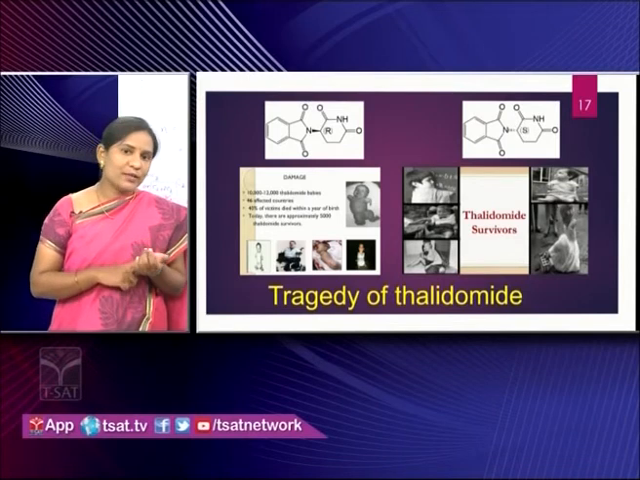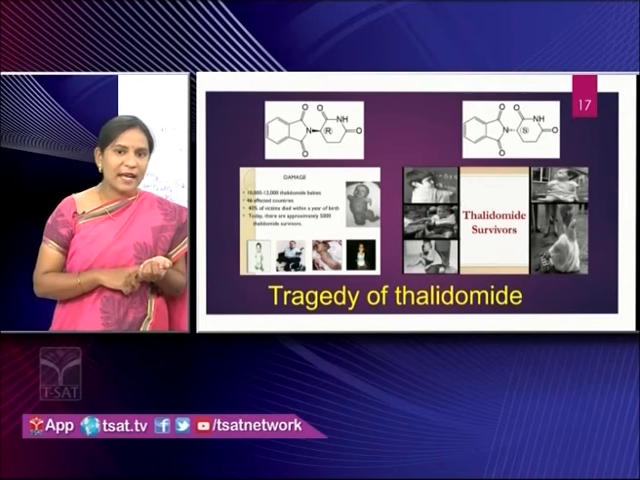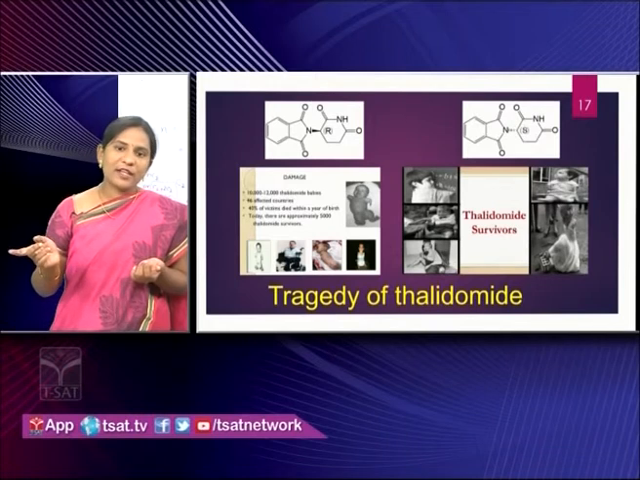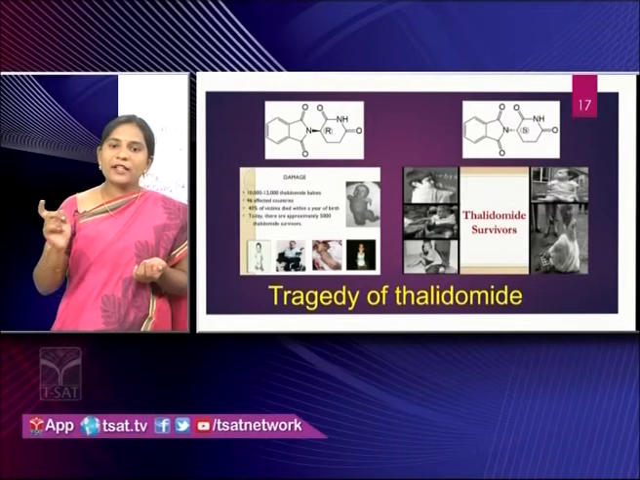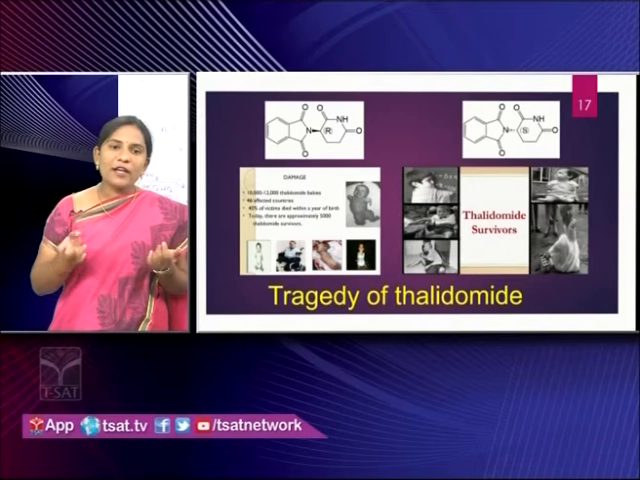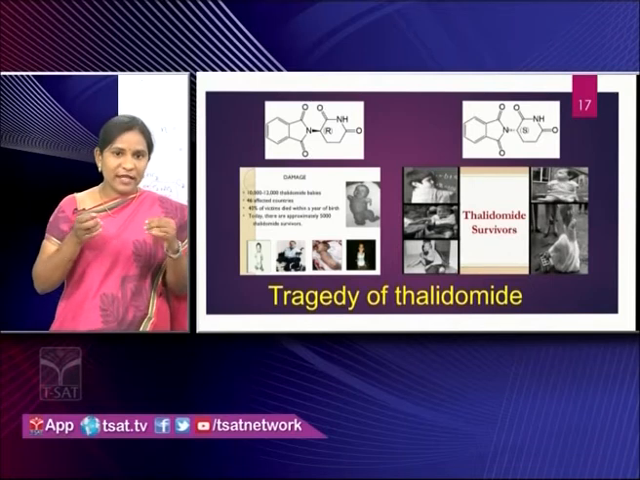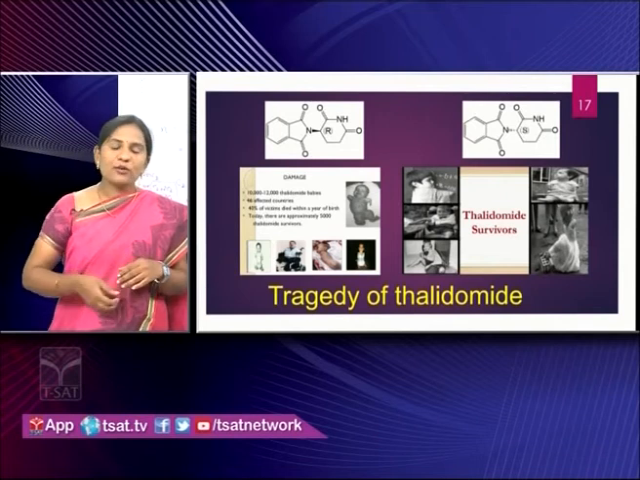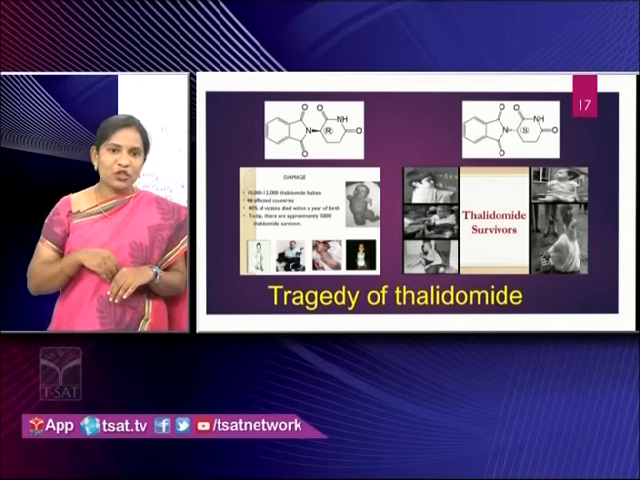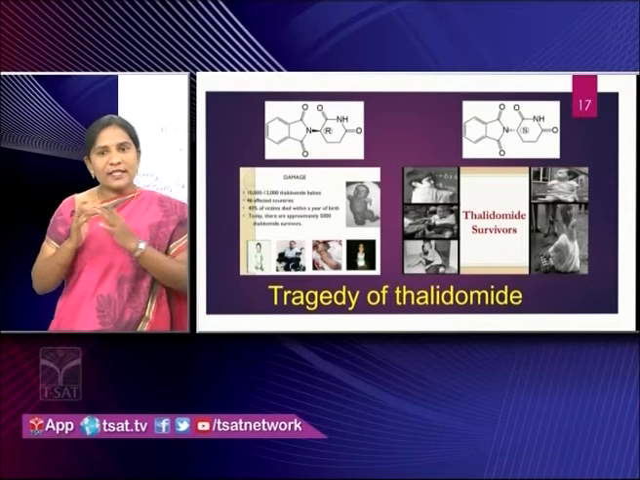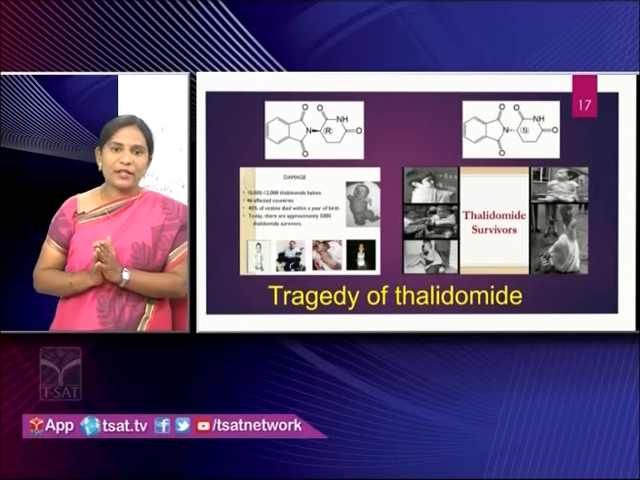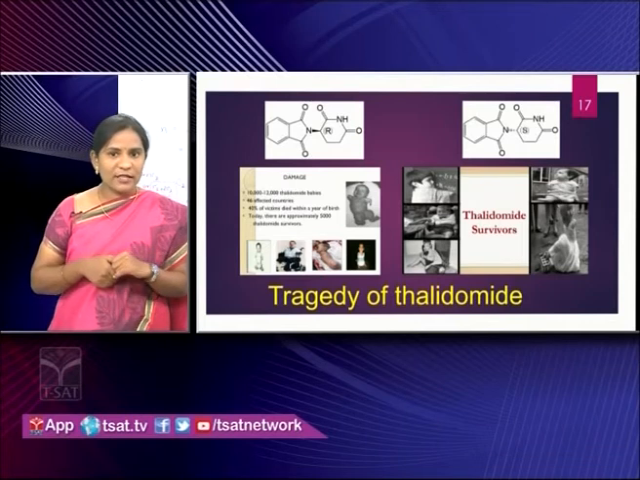The R isomer is used in the treatment of nausea and morning sickness in pregnant women, but the S isomer is teratogenic in nature, that is, toxic in nature. So what happened in the early 1960s was that pregnant women were prescribed the R isomer drug. When the R isomer drug is taken into the body, it is converted into the S isomer. So now the S isomer is toxic to the body.